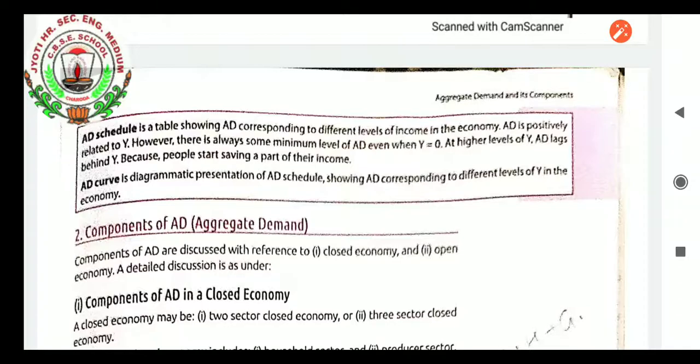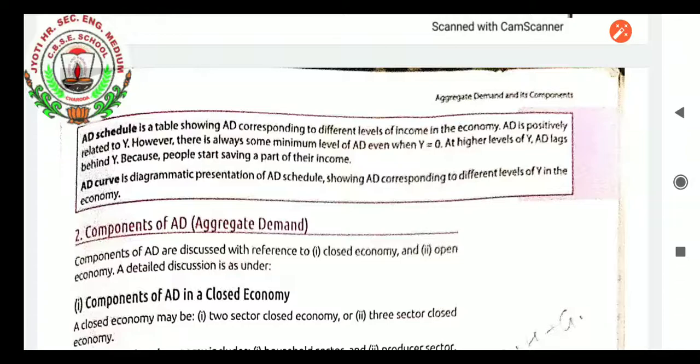However, there is always some minimum level of aggregate demand even when y equals 0. At higher levels of y, aggregate demand lags behind y because people start saving a part of their income. The aggregate demand curve is the diagrammatic presentation of the aggregate demand schedule, showing aggregate demand corresponding to different levels of y in the economy.